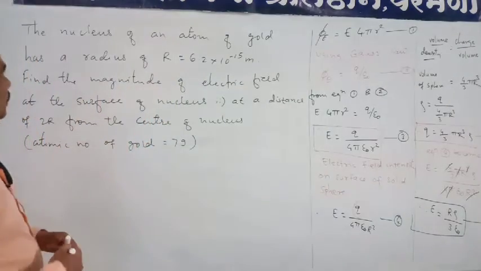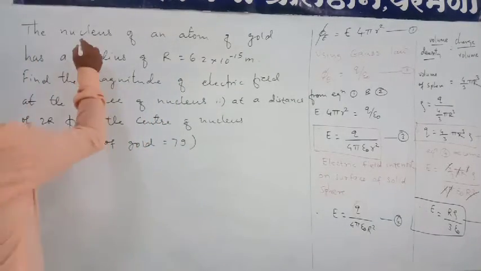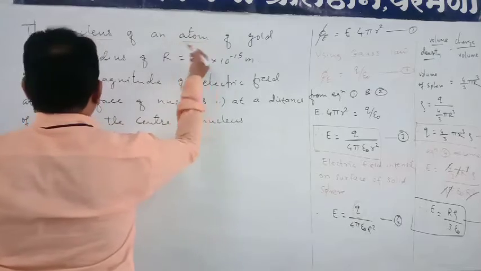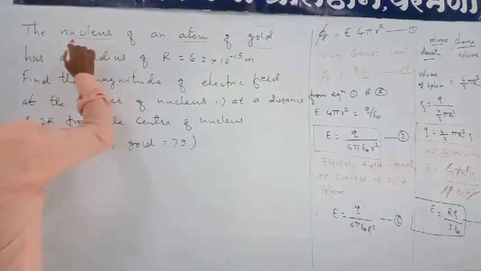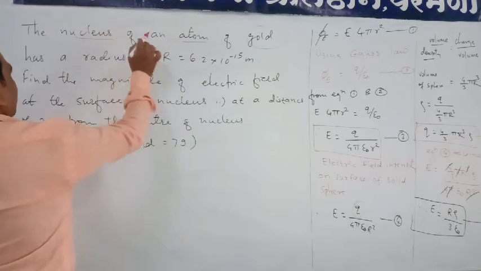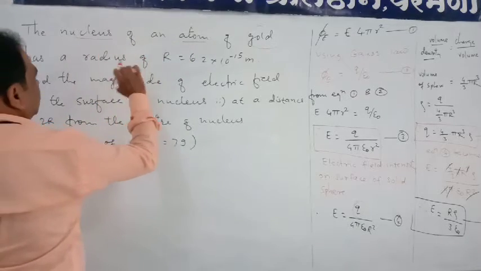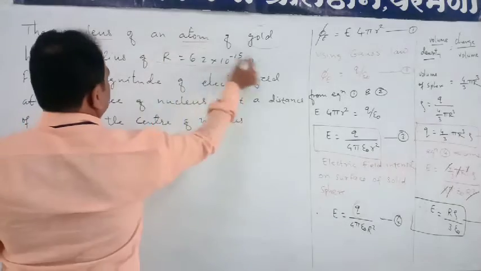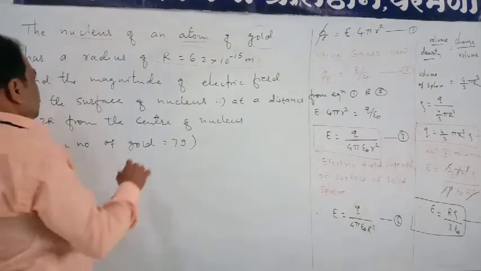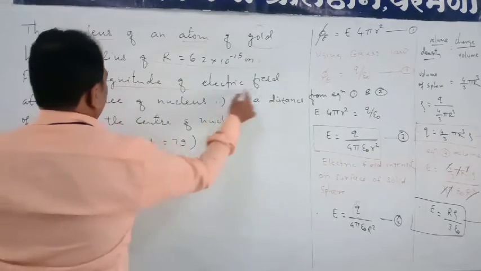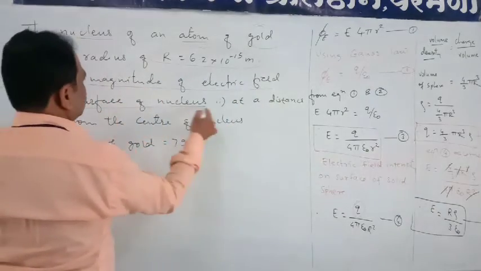Now in these applications, a radius is given, a nucleus of an atom of gold. Gold is a metal, so the nucleus of that atom has a radius, and the radius is given, that is 6.2 into 10 to the power minus 15 meter. Find the magnitude of electric field at the surface of the nucleus.